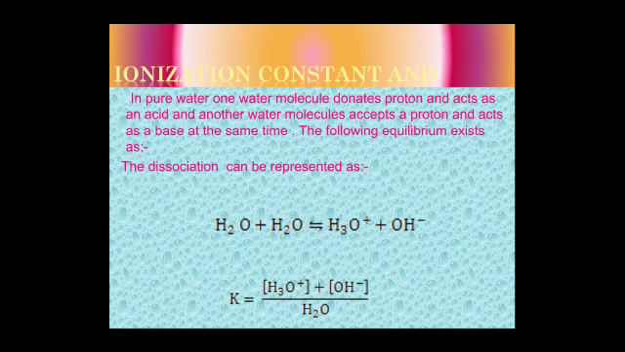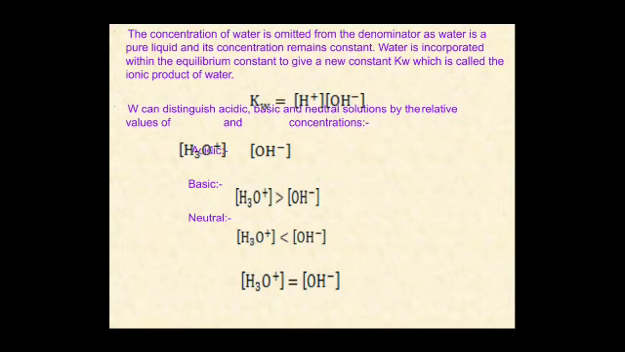When we do the ionization of water, it gives the hydronium ion and hydroxyl ion. Then to find the value of K, we take the concentration of products divided by the concentration of reactant. So hydronium ion multiplied by hydroxyl ion, divided by water. The concentration of water is omitted from the denominator as water is a pure liquid and its concentration remains constant. Water is incorporated with the equilibrium constant to give a new constant Kw, which is called the ionic product of water. So Kw is equal to [H3O+][OH-].